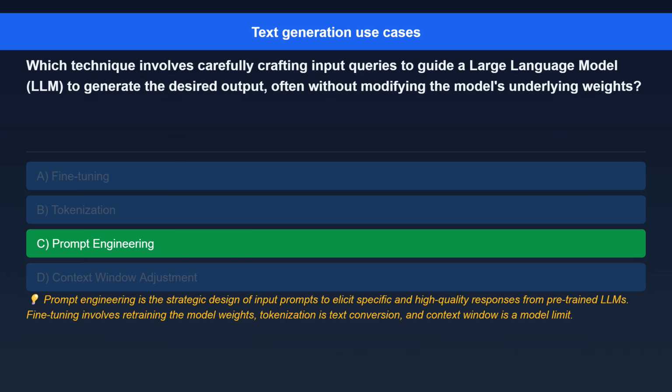The correct answer is prompt engineering. Here's the explanation. Prompt engineering is the strategic design of input prompts to elicit specific and high-quality responses from pre-trained LLMs. Fine-tuning involves retraining the model weights. Tokenization is text conversion, and context window is a model limit.